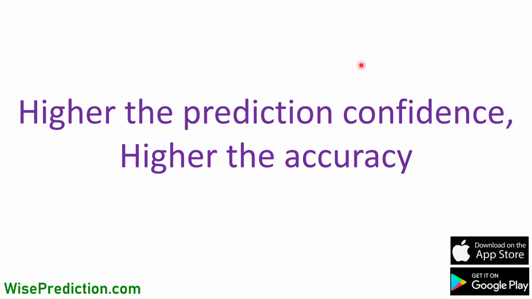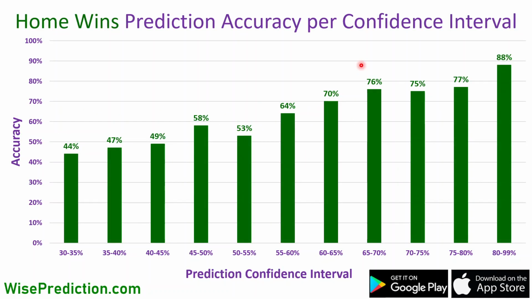So if we want to give an example based on our historical results, this graph is generated based on more than 6,000 matches that we've had predictions for in soccer. This is for our home wins predictions as an example. Home wins prediction accuracy per confidence interval. In the x-axis here, we see the prediction confidence interval. In this particular example, the expectation for the home team to win the match is given as between 35 to 40%. And it happened to be the case that 47% of the time the prediction was correct.